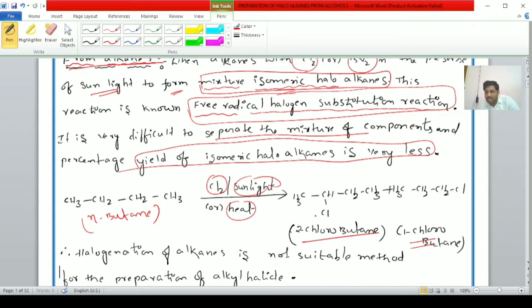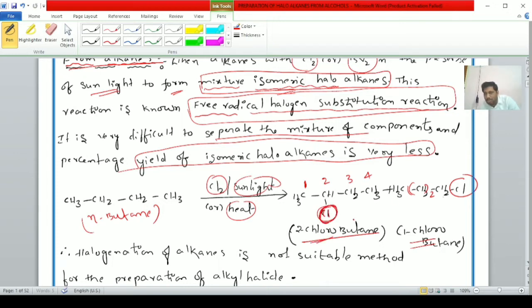In your first year we discussed the isomerism topic: compounds which have the same molecular formula but differ in the position of the functional group are known as chain isomers, and the phenomenon is known as chain isomerism. Here, students, the chlorine atom is present on the first carbon. Here the chlorine atom is present on the second carbon. Here another CH2 group is also present. CH2 taken twice, total 4 carbons: first carbon, second carbon, third carbon, fourth carbon. Here the chlorine atom is present on the second carbon.